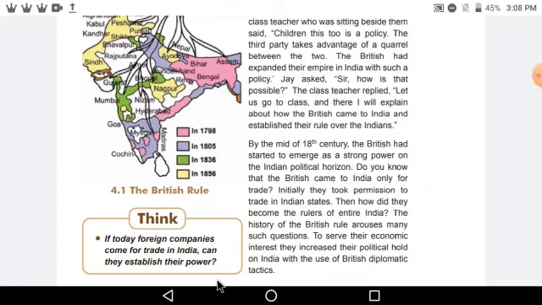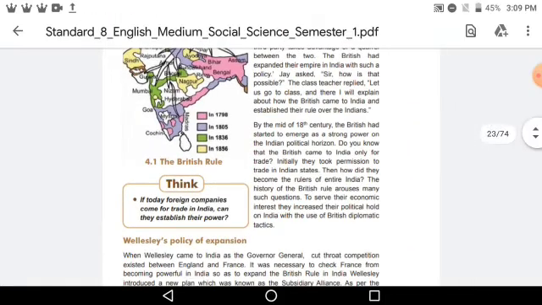Do you know that the Britishers came to India only for trade? The teacher asked the students this question. The first people who came to India for trade were the Portuguese, and after the Portuguese many others started coming to India for trade, and they all got permission to trade in India.